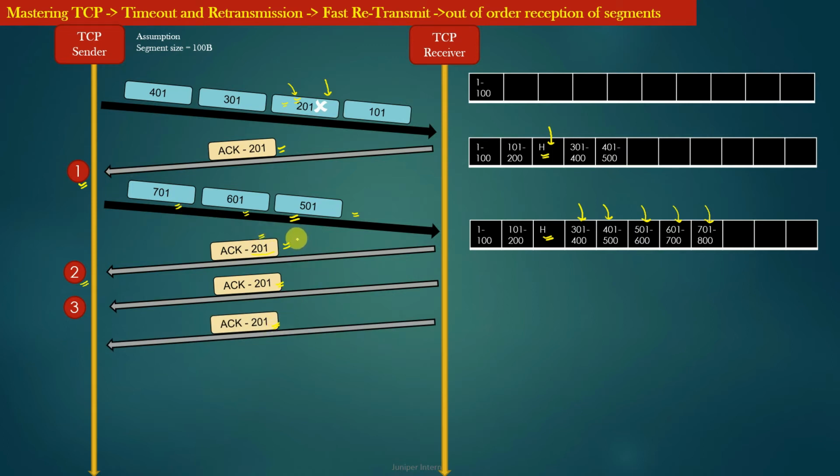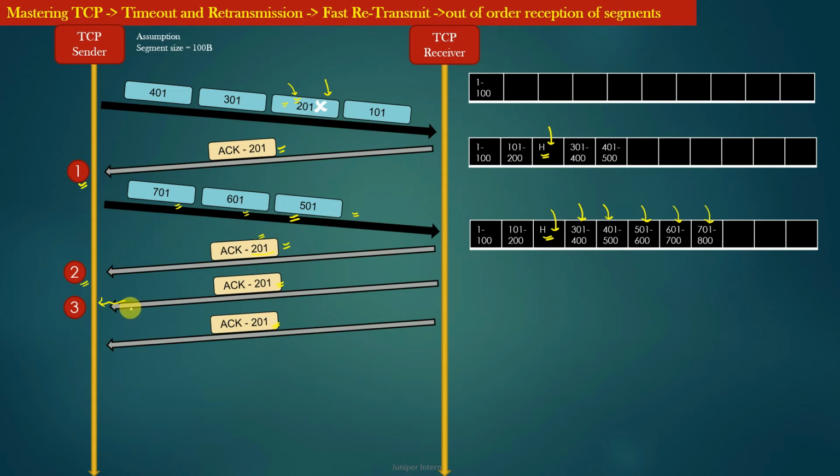So every time the TCP receiver generates an acknowledgement with acknowledgement number 201 only, because of this hole present in its receiving buffer. Now you can see that this acknowledgement is actually the third consecutive duplicate acknowledgement with acknowledgement number 201, which is being received by the TCP sender.